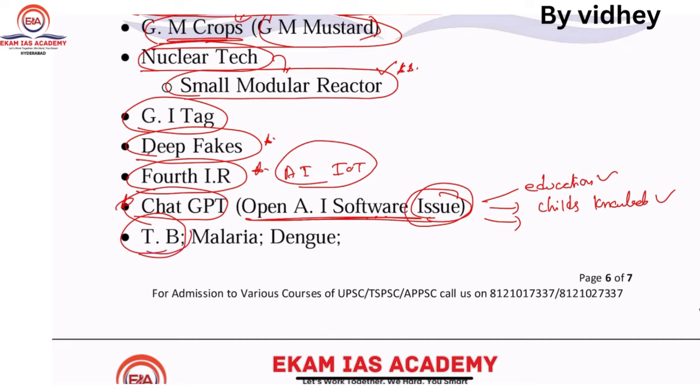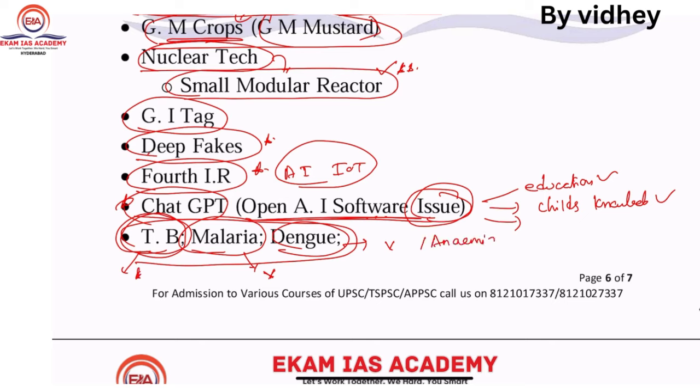Next one is what? TB, very important. TB harega desh bachega, sorry. So next one is what? Malaria related. Next one is what? Dengue. These three diseases are very important, because they are trying to develop a vaccine for dengue. Same thing, for malaria they are also going to develop a vaccine. So TB also.